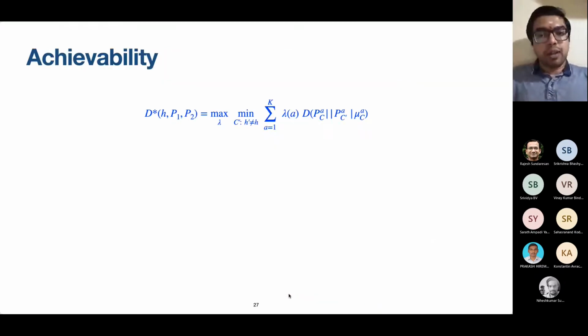Okay. Now the expression for D star is like this. Lambda here is a probability distribution on the arms, and the C prime here is all possible alternative configurations in which the odd arm location is anything other than H.